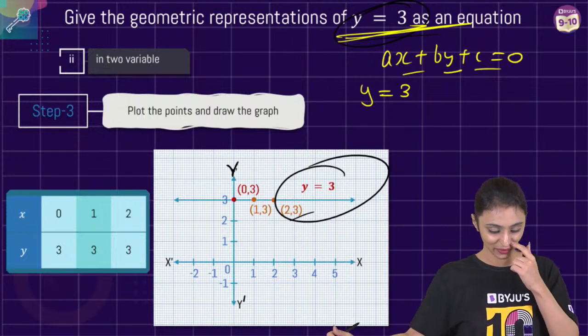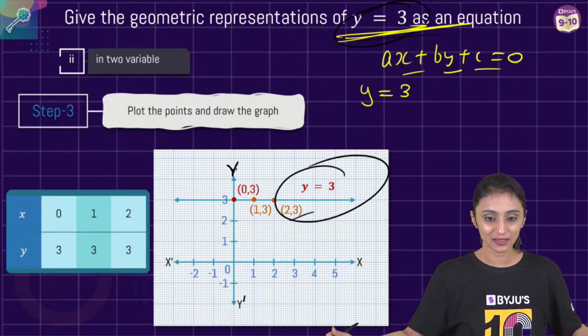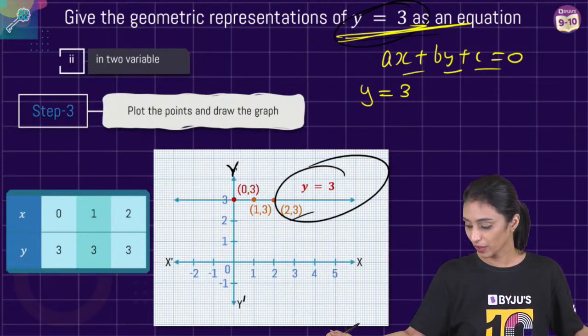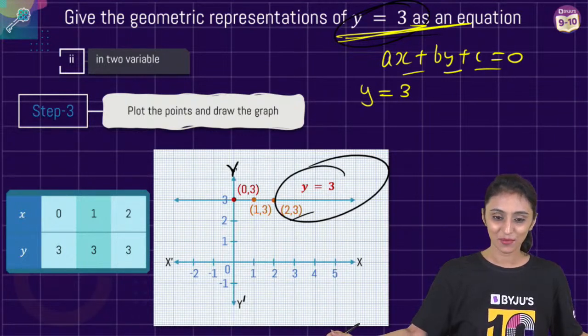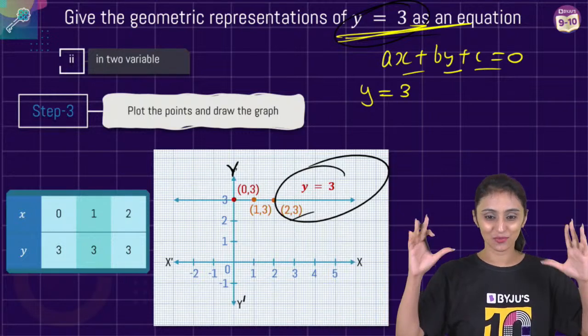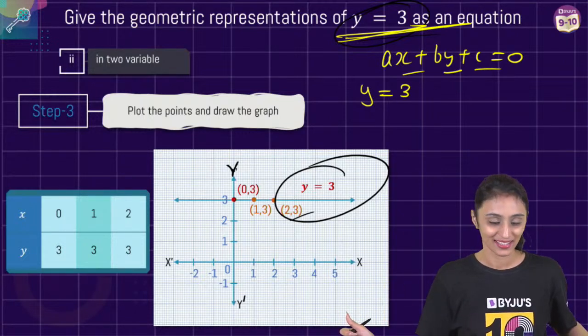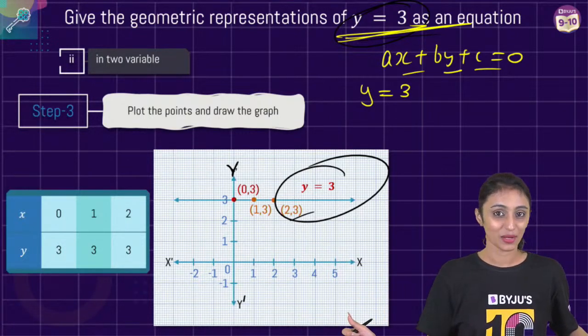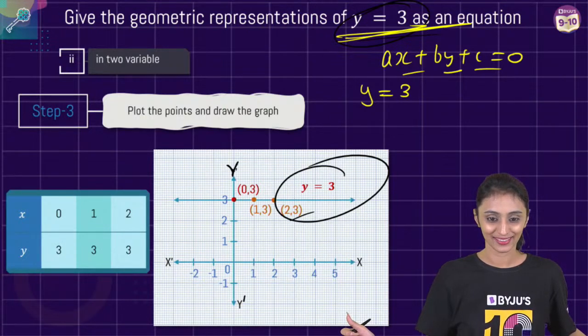Nahi bolenge, you want difficult ones. So I hope this concept is clear. Correct, Vaibhav. Any value for x, negative or positive, doesn't matter. Next time, hard questions. Don't worry, we'll come up with some challenging questions for you. Then you will say, ma'am, बहुत hard hai. This is very difficult.